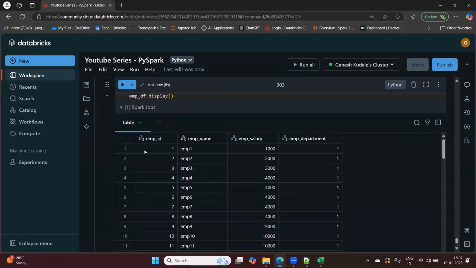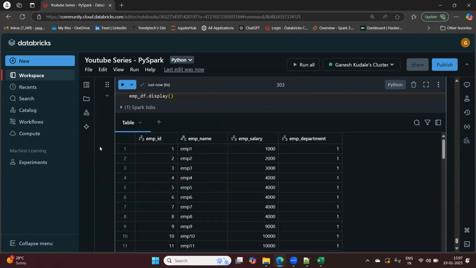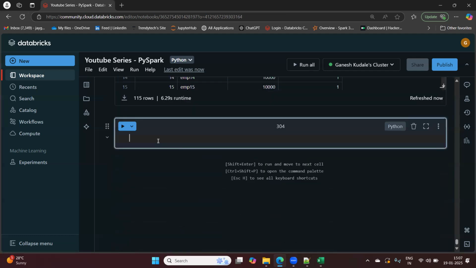Okay, so we can see here we have 4 columns: employee ID, employee name, employee salary, employee department. And what we want to find out is the total pending on salaries of employees. So I want to find the sum of all the salaries. Let me show you the first way.